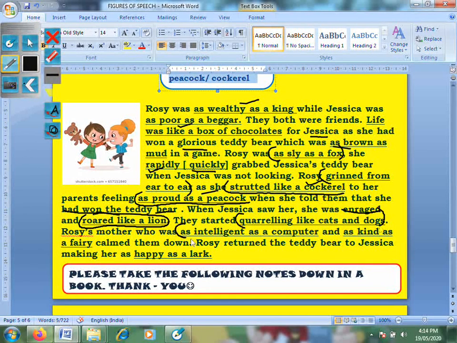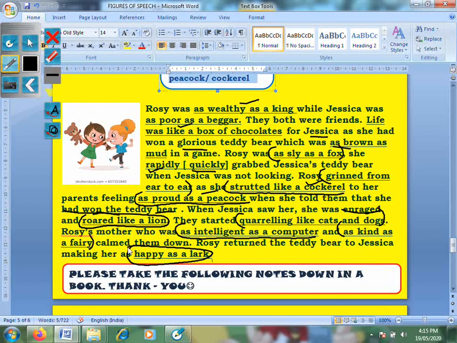Rosie's mother, who was as intelligent as a computer and new one, as kind as a fairy, calmed them down. Rosie returned the teddy bear to Jessica, making her as happy as a lark. So happy as a lark is a simile.